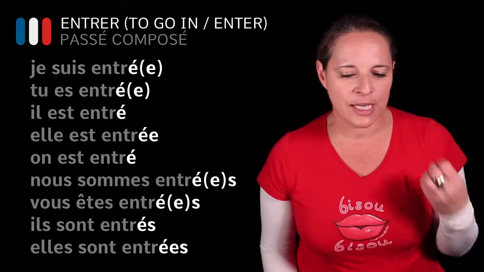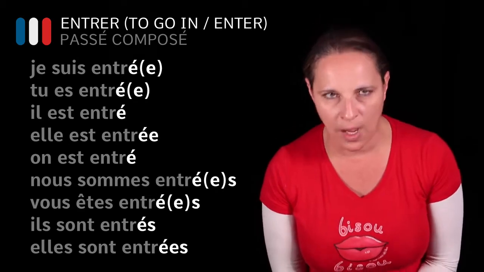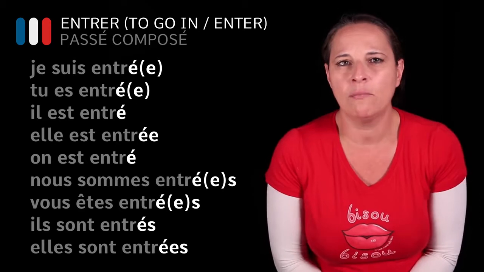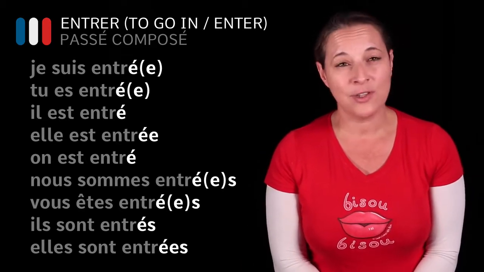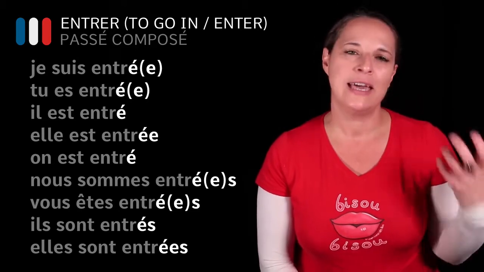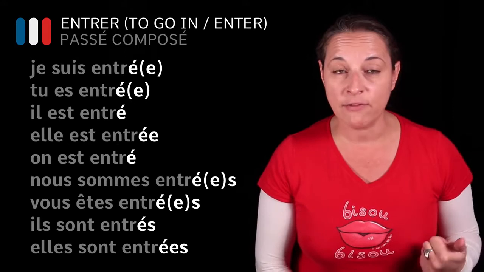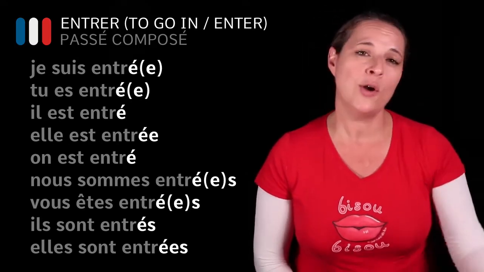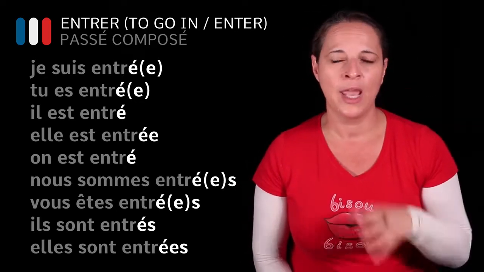Now this is very tricky. This lesson is very tricky. You're going to tell me, when will I know how to use the auxiliary to be or to have? Okay, remember one thing, is that most of the time it uses to have in the passé composé, okay? The rest of them will be movement verbs, there are only 17 of them, or reflexive, as in I'm washing myself, I'm looking at myself, I'm getting myself up, okay?